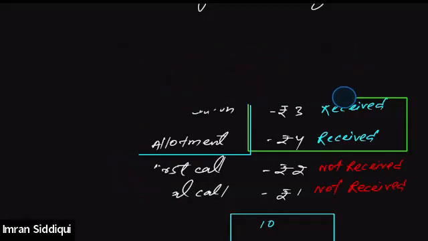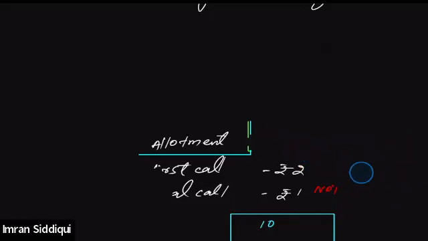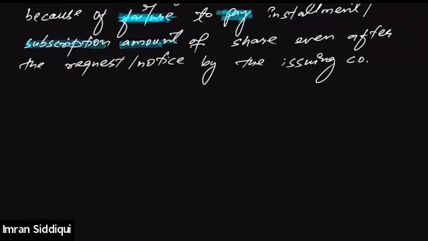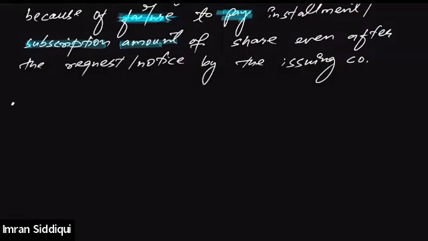Okay. So, as I told you, when the company decides to cancel the shares and forfeit the amount that has already been paid, the company forfeits the amount that has already been paid on any installment. Whatever amount is due cannot be forfeited. Only the amount that has already been paid can be forfeited. Right? So please add one more point in the explanation.